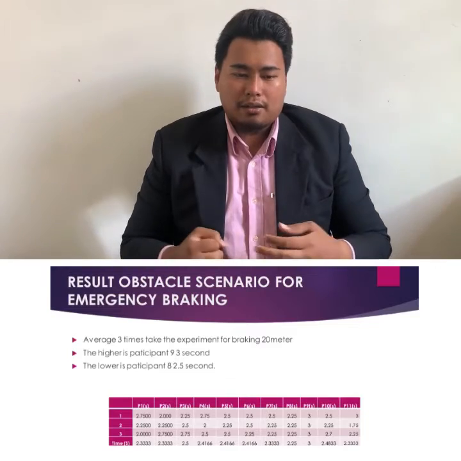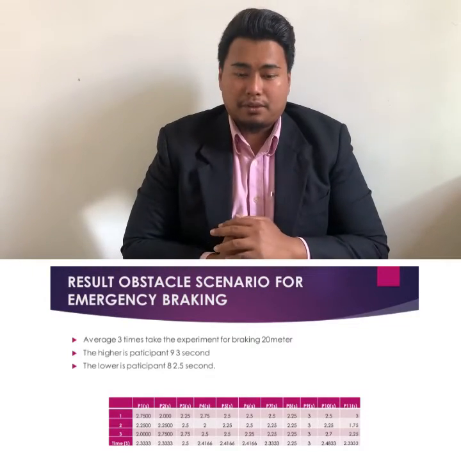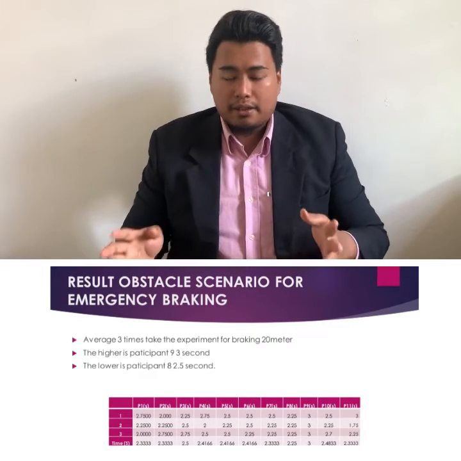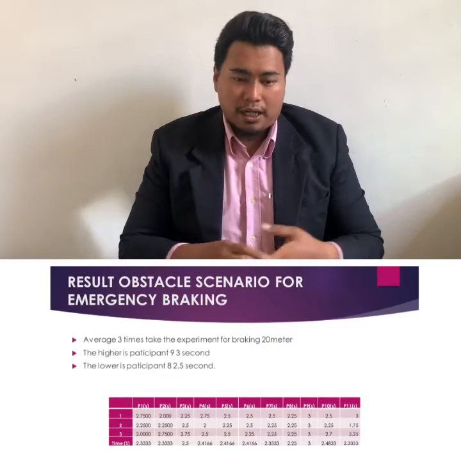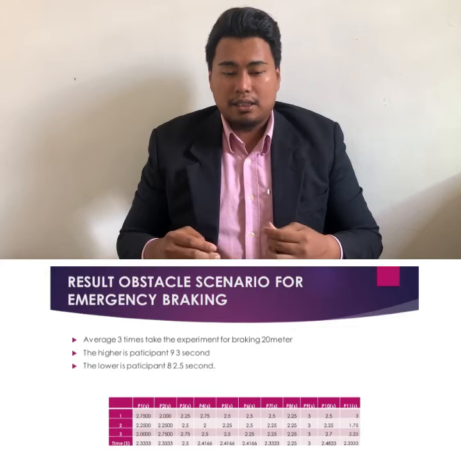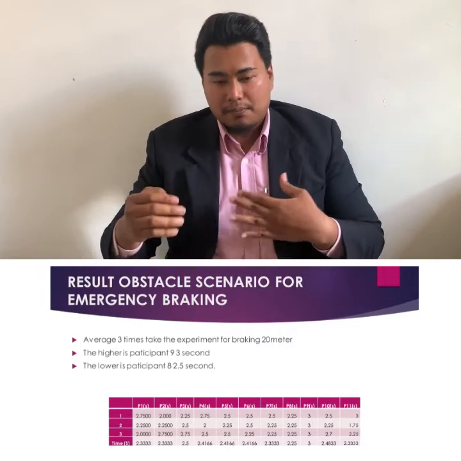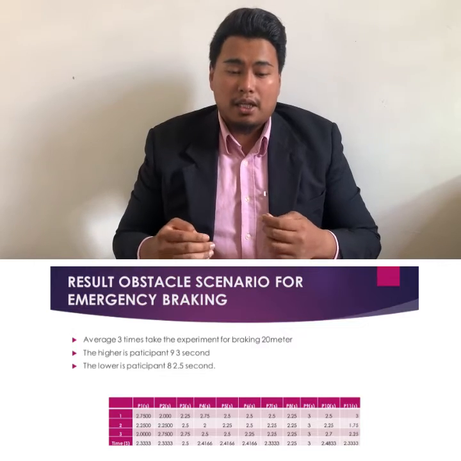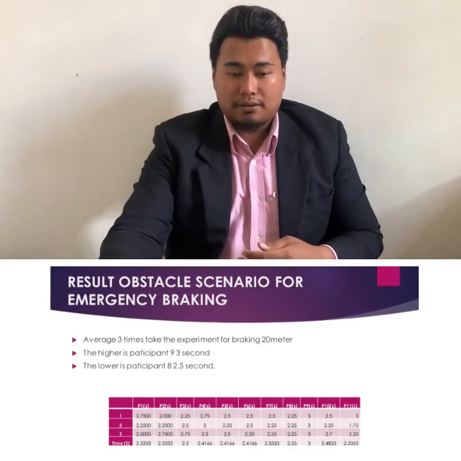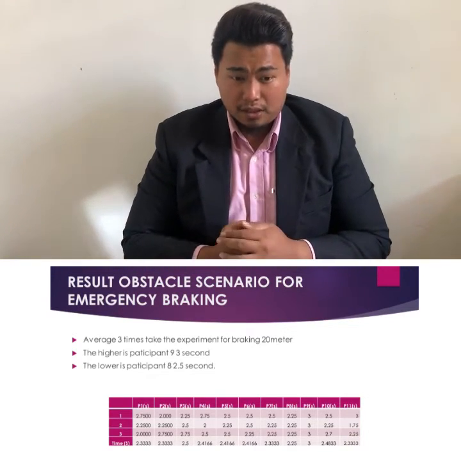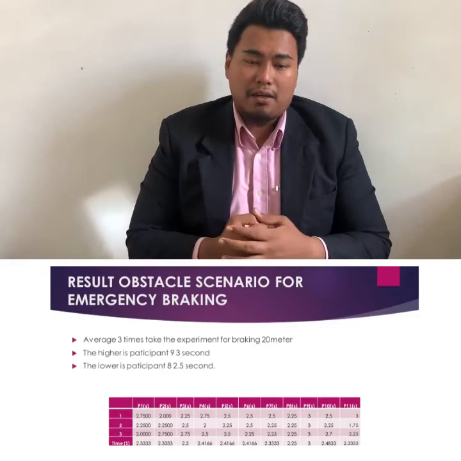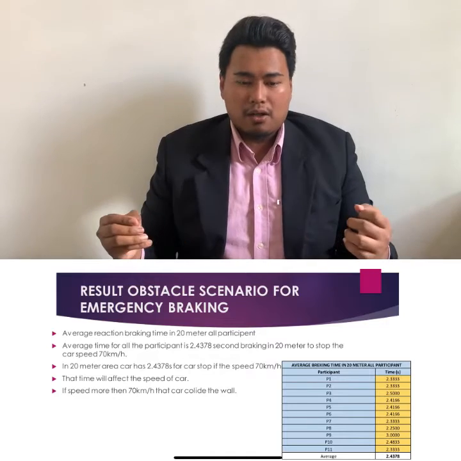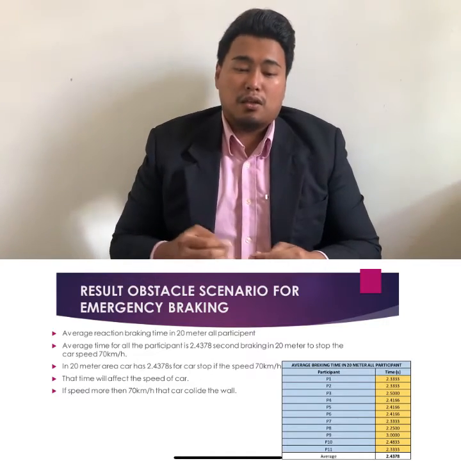So I got three average times from the experiment for braking at 200 meters. In the first scenario, the highest is participant 6 at 3 seconds, and the lowest is participant 8 at 2.5 seconds.